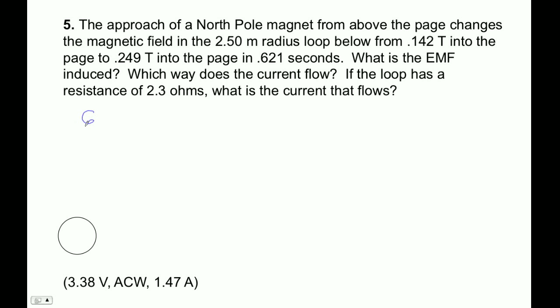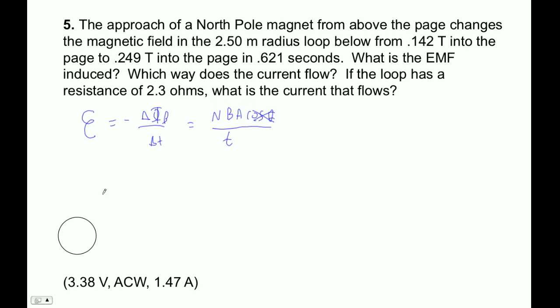Ultimately the EMF is negative the change in magnetic flux over time. Magnetic flux is the number of windings times B times A times the cosine of the angle. Let's assume the field is into the page, so this angle is actually 0 degrees, and all of the flux lines go through the loop. So the cosine goes away, and this doesn't change, so it's NBA over whatever the time is.